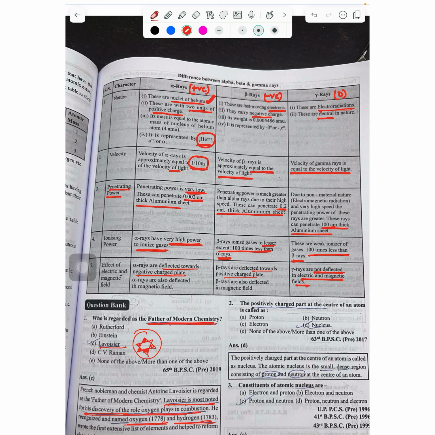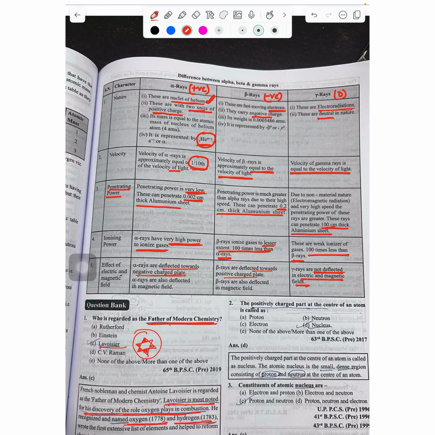And then there are penetrating powers. Here we can correlate that the more the speed, the more the penetrating power. Since the speed of alpha rays is just 1/10 of the speed of light, its penetrating power will be least. But since beta and gamma rays are moving at the speed of light, their penetrating power will be more.